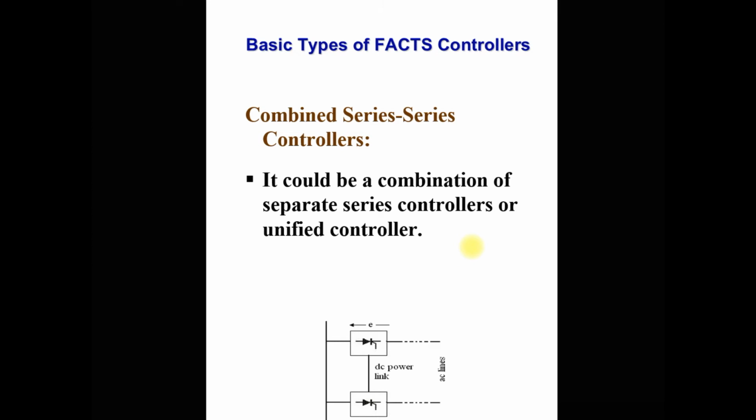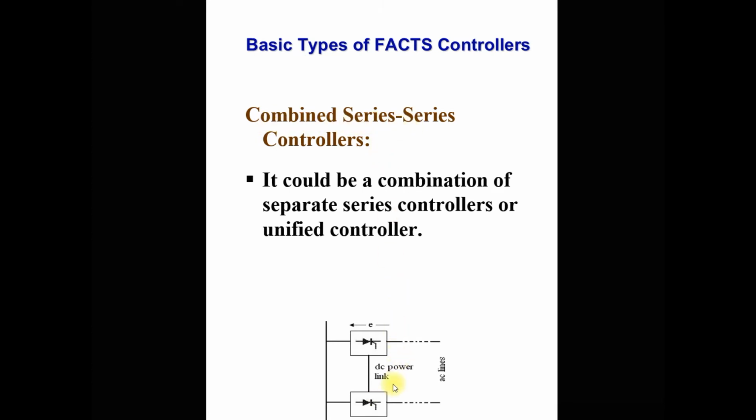Then, the combined series controller. You can see that here two series controllers are connected with the transmission line. This is one transmission line. This is a second transmission line. Both the controllers are connected in series with the line, and both are connected with a common DC link. Clear? So that's why this combination is called a combined series controller.